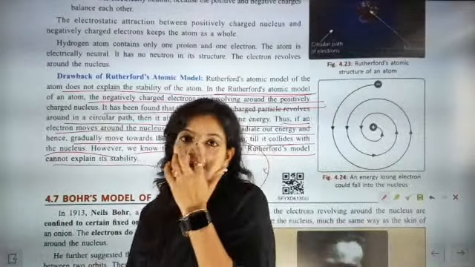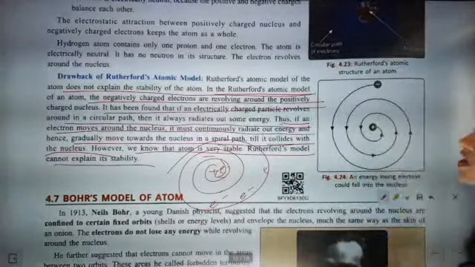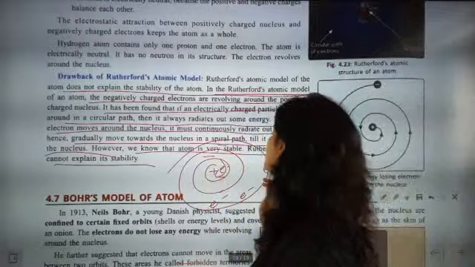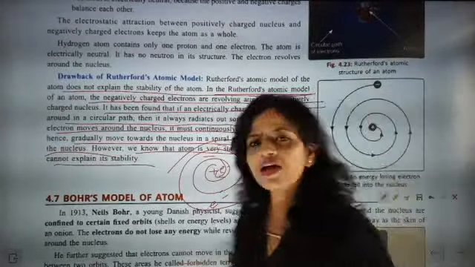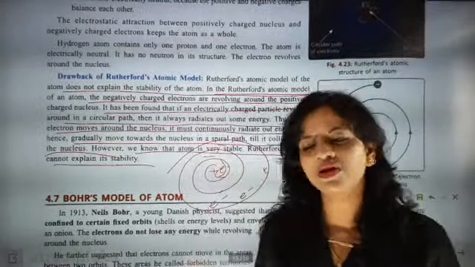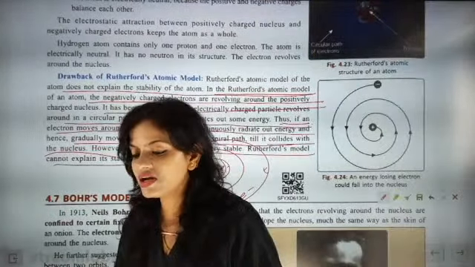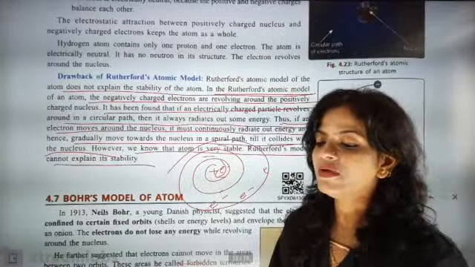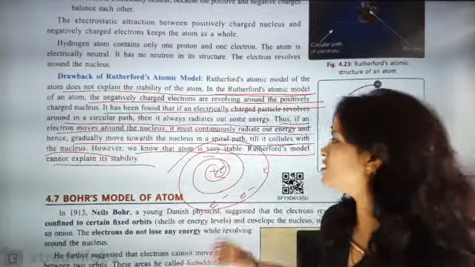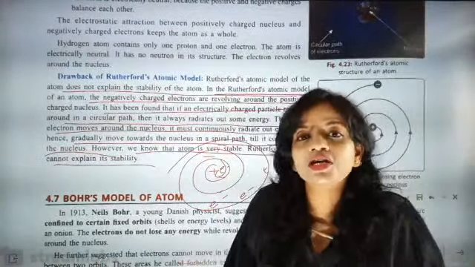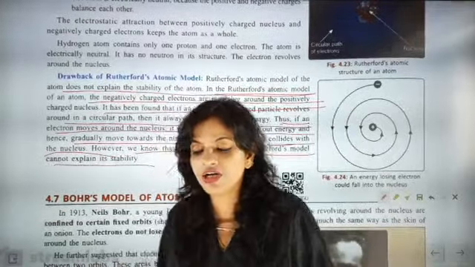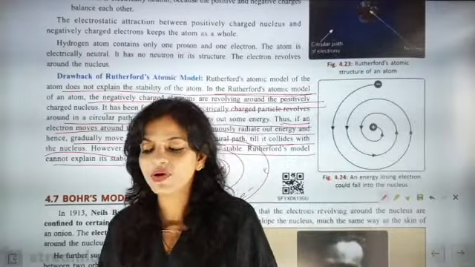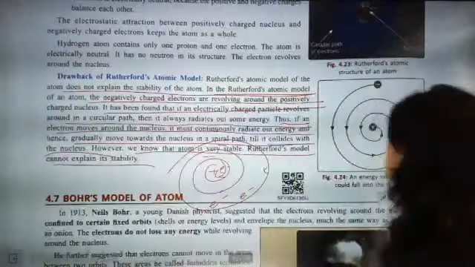Fine. So I hope you might have understood this point. Now we are going to go back. We know that the atom is very stable, but the Rutherford model could not explain it because the electrons release energy. If the electron releases energy, one time will come when it will fall into the nucleus, because the more energy it releases, the more its energy level will be reduced and it will go near the nucleus, and one stage will come when it falls into the nucleus and the structure will collapse.